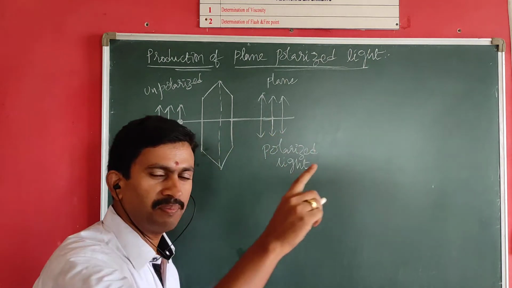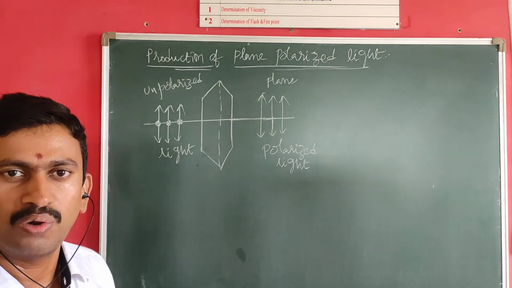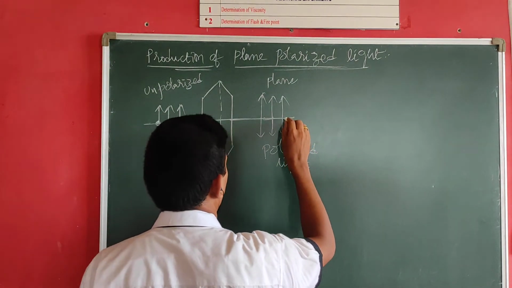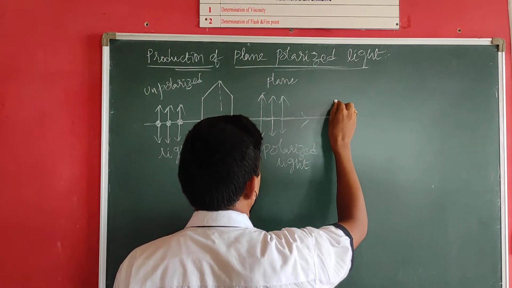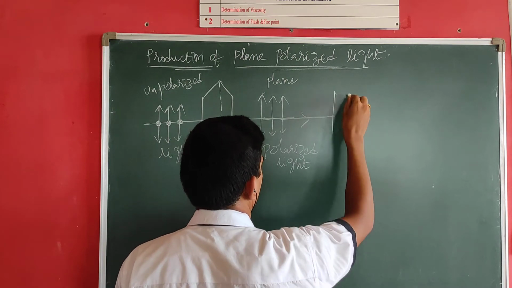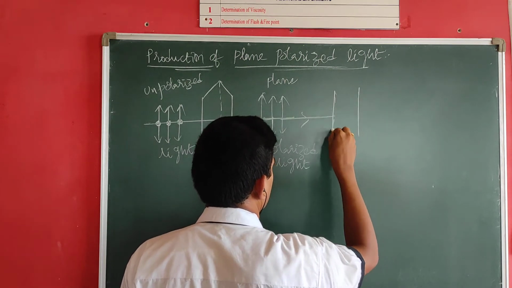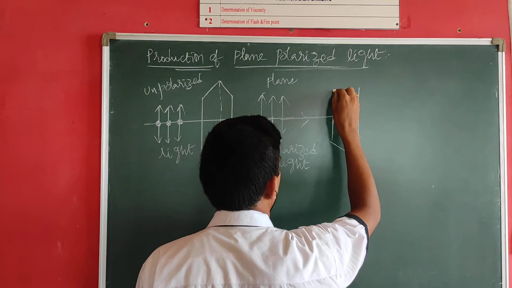Now this plane polarized light is allowed to be incident on one more crystal, which can be rotated along the direction of propagation of the light ray.